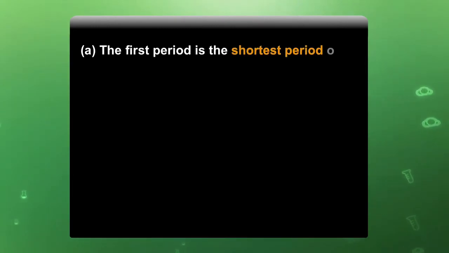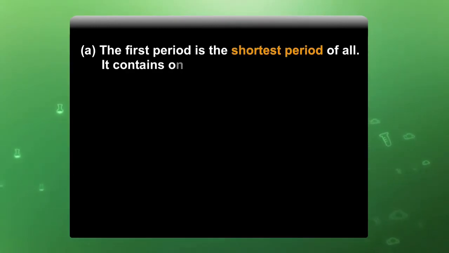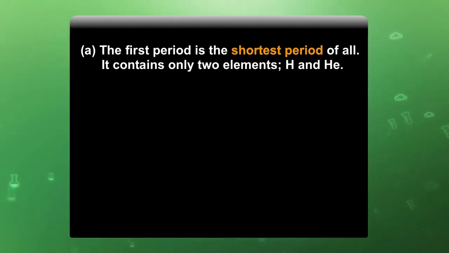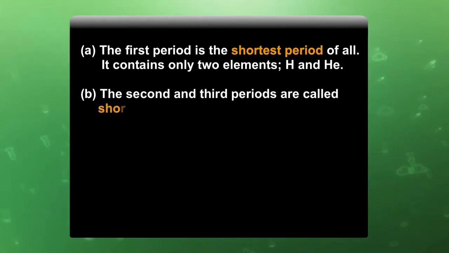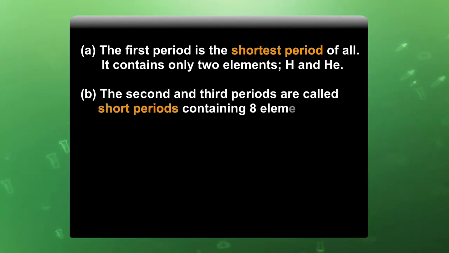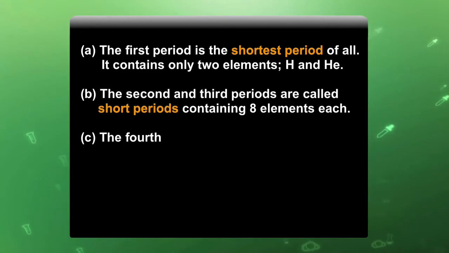The first period is the shortest period of all. It contains only 2 elements, that is hydrogen and helium. The second and the third periods are called short periods containing 8 elements each.